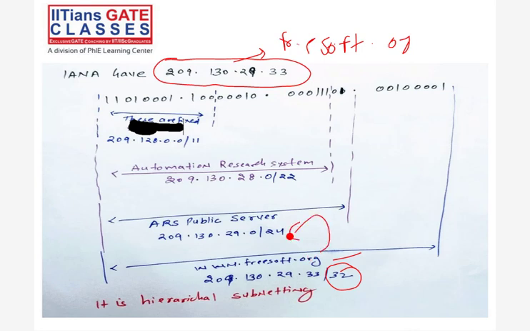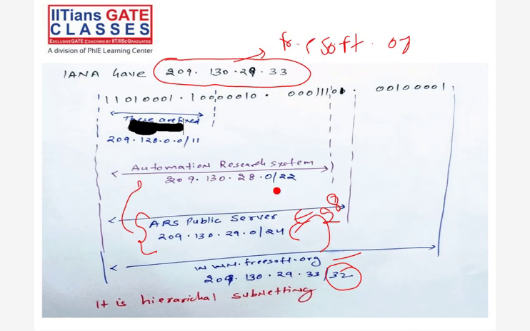There, the mask is /22, which means 2 raised to 10, so 1024 addresses are with the Automation Research System. From those 1024 addresses, the ARS public server takes 256 addresses, and from these 256 addresses, FreeSoft takes one address for its domain name.